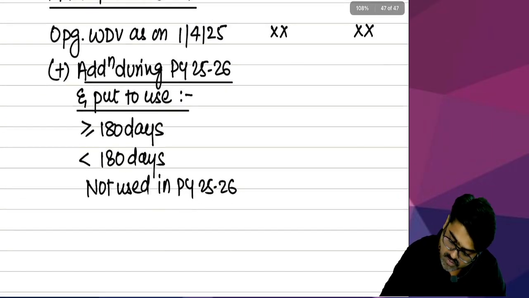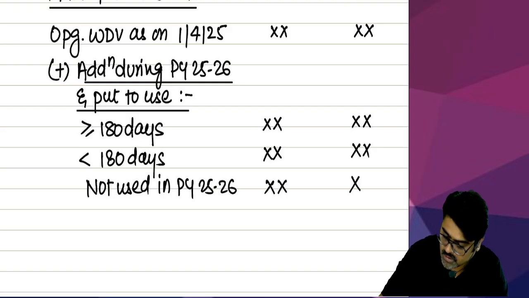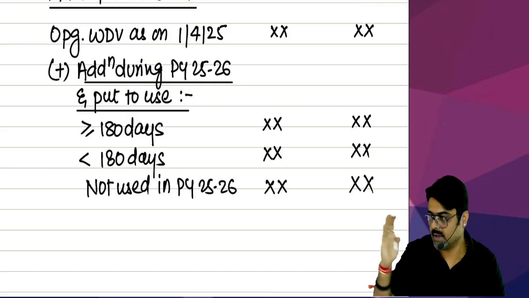Okay, so how many assets? What was the actual cost? How many assets? What was the actual cost? How many assets? What was the actual cost? You add all of them.